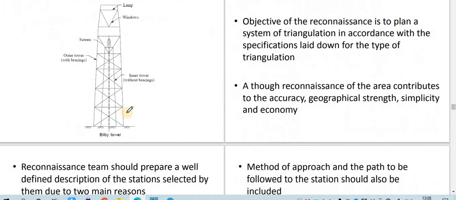This is the diagram of the tower. You can see that there is an inner tower and an outer tower. The inner tower supports the instrument; the outer tower supports the observer as well as the signal. So this is all related to the theoretical part of the triangulation system. In the next class we will do the numericals on the triangulation system, and then we will complete unit 4.